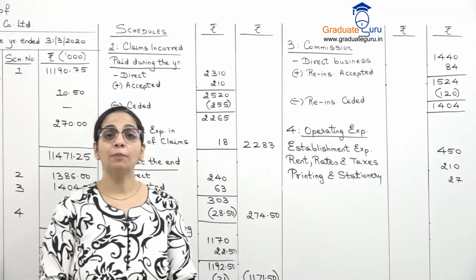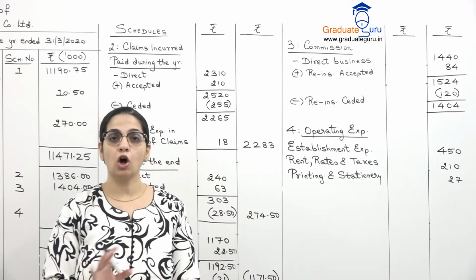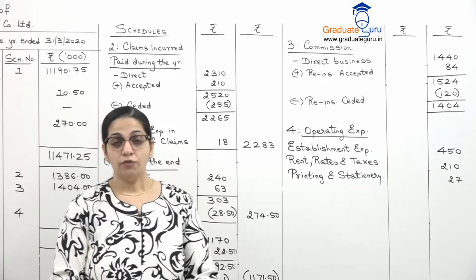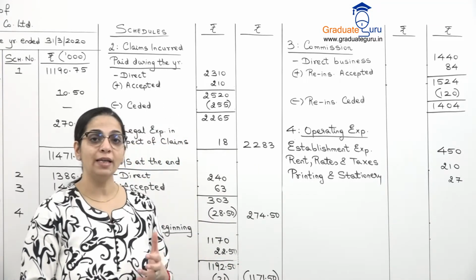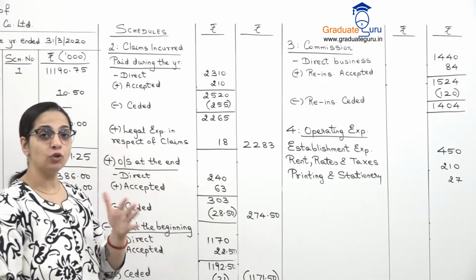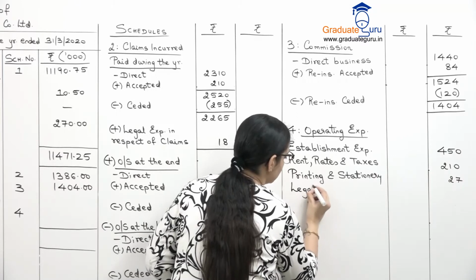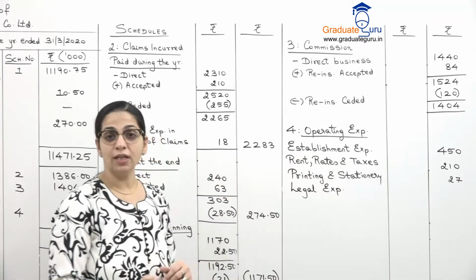Then we have income tax paid. As I said, that is for the entire business, so we will not take it in this schedule. Then we have legal expenses, and in legal expenses we have already taken 18 here. So we'll have to do an adjustment for that. So legal expenses, total amount given is 30.